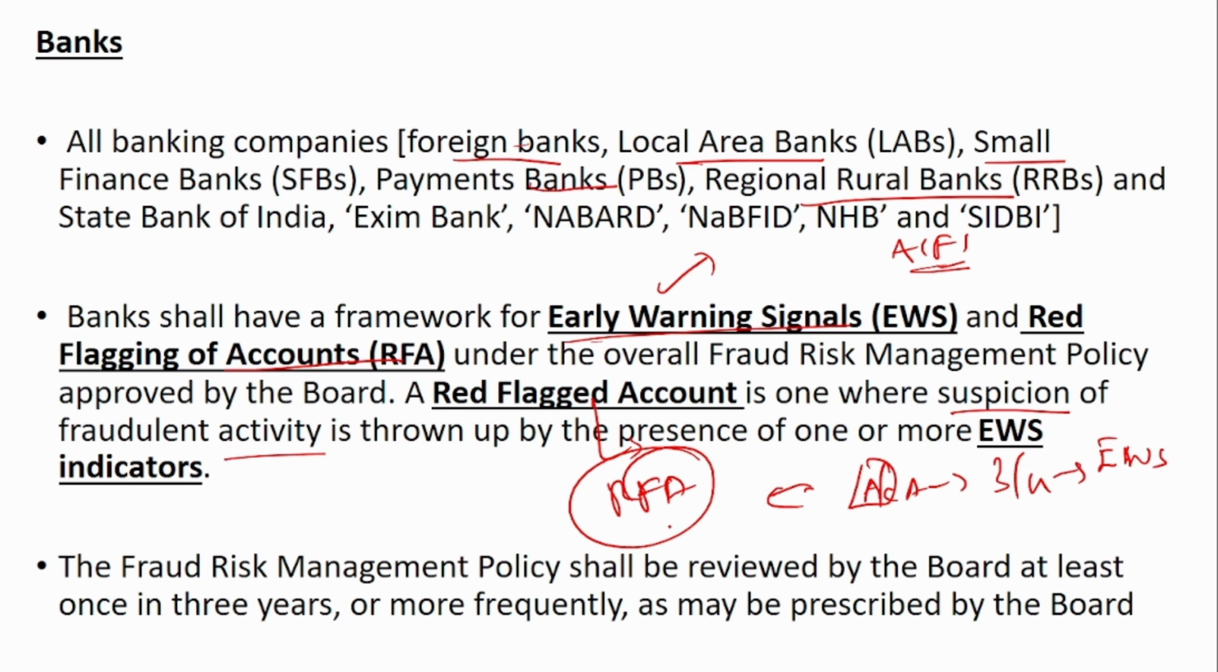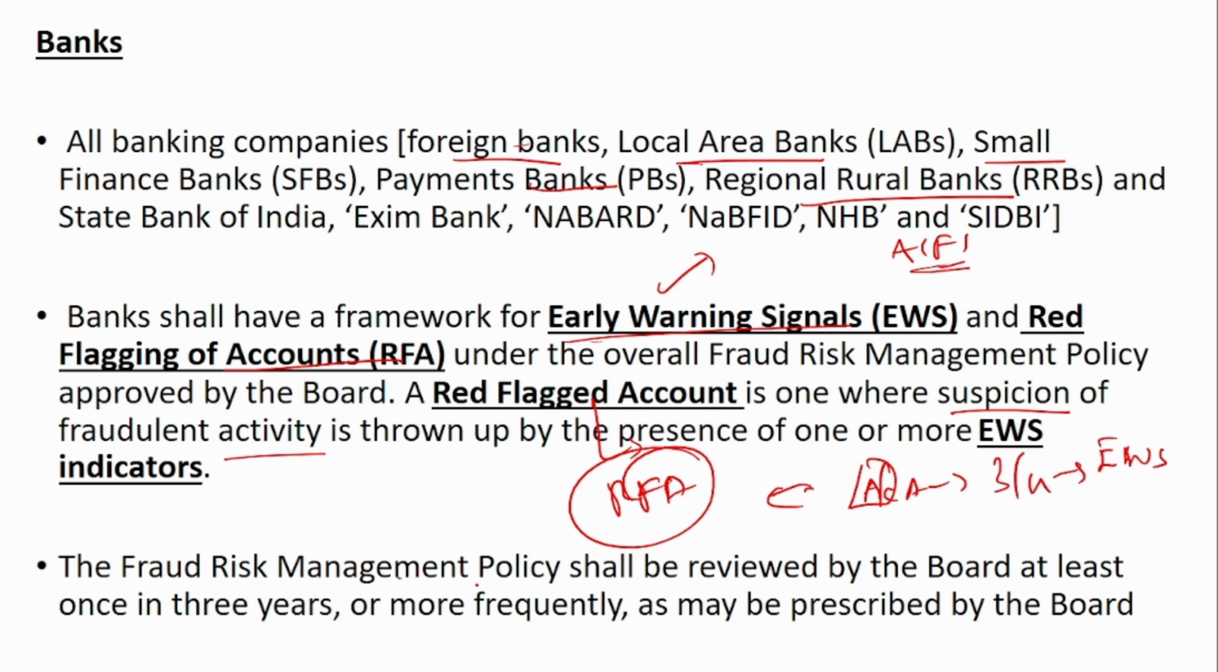So there should be a proper framework for what all indicators, because you should know, right? Even if you miss one type of indicator, a fraud might happen and you may not even be aware that a fraud has taken place. So all possible early warning indicators have to be identified and mapped to all the accounts. If at all a fraudulent activity takes place, then that signal will be thrown.